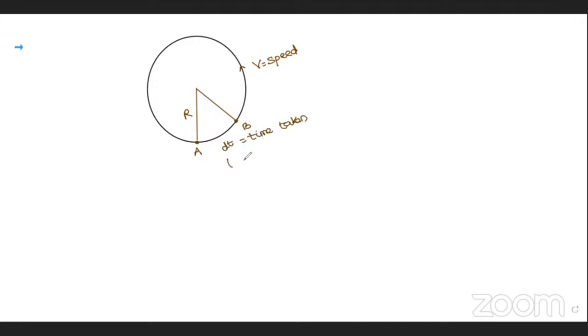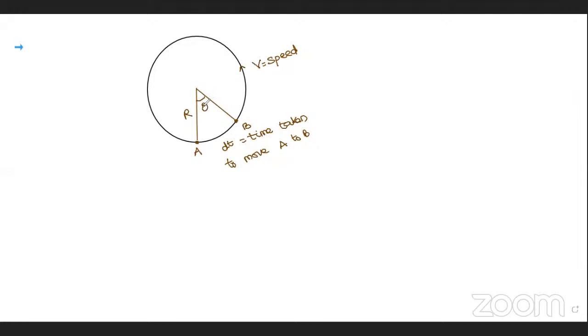While moving from A to B on the circumference, look, the radius is making an angle at the center.